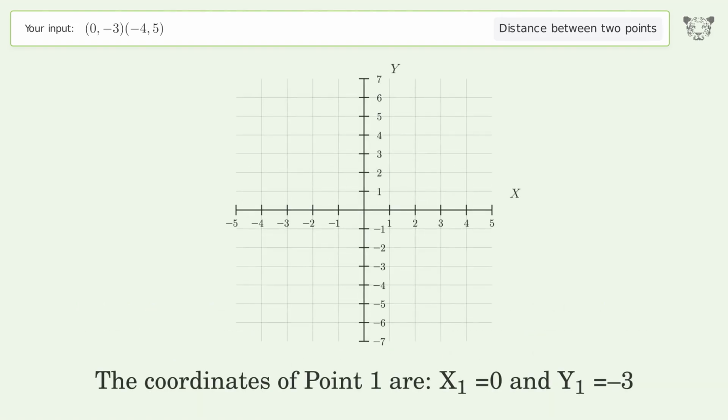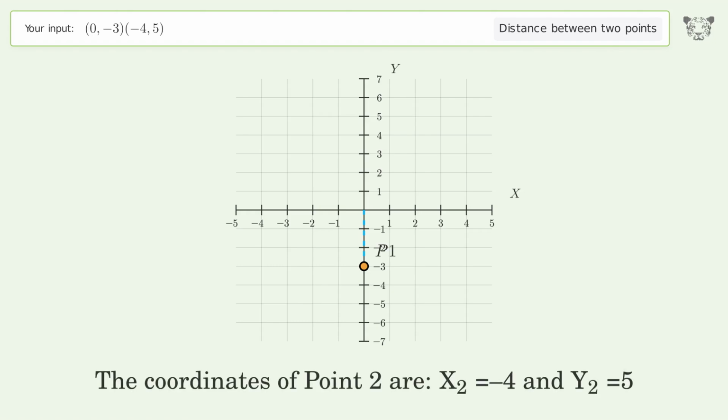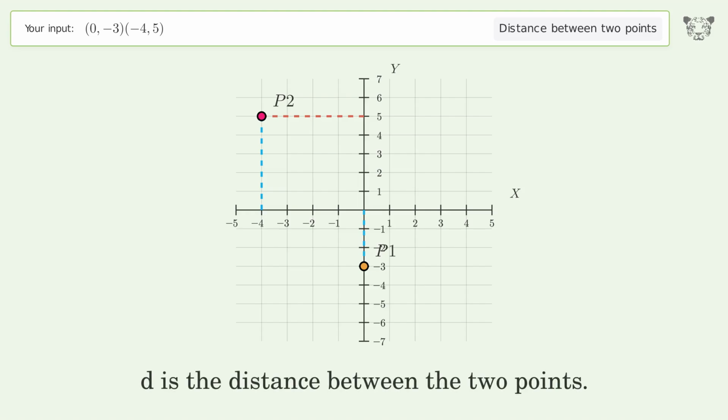The coordinates of point 1 are x1 equals 0 and y1 equals -3. The coordinates of point 2 are x2 equals -4 and y2 equals 5. D is the distance between the 2 points.